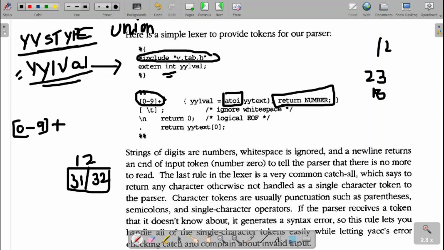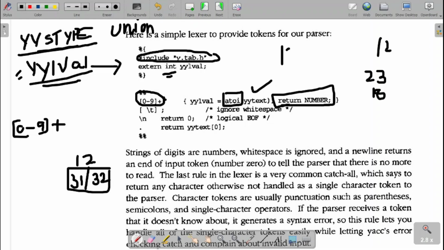The number 12 is stored as 31 and 32, because when we type anything from the keyboard, it is taken as an ASCII value. From that ASCII value, we extract the integer value. That is atoi, ASCII to integer conversion. What do we convert? yytext. What will yytext have? It will have the matched token, whatever token we are matching.